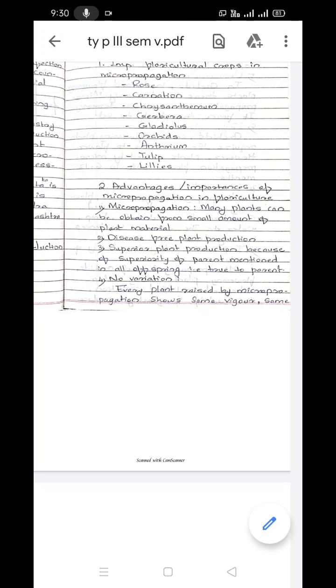What actually happens in micropropagation, we can discuss in the next point. So, micropropagation with reference to floriculture means how micropropagation happens in the case of flowering plants.